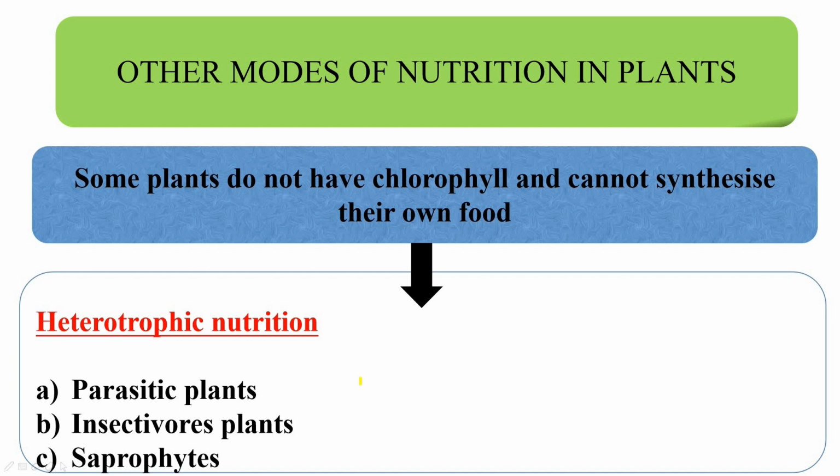Okay, after studying about autotrophic and heterotrophic mode of nutrition, now it's time to study about some other modes of nutrition in plants. Some plants do not have chlorophyll and they cannot synthesize their own food. So such plants resort to heterotrophic nutrition. Examples are parasitic plants, insectivorous plants and saprophytes. We will now study about each one of them in detail.